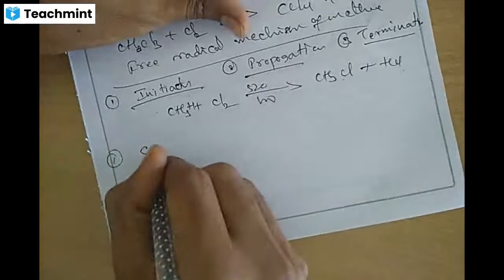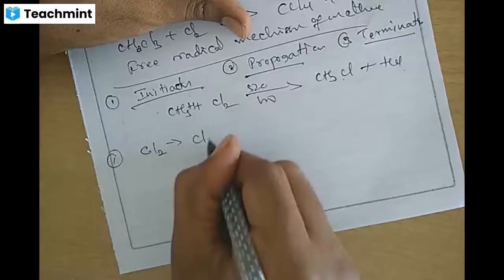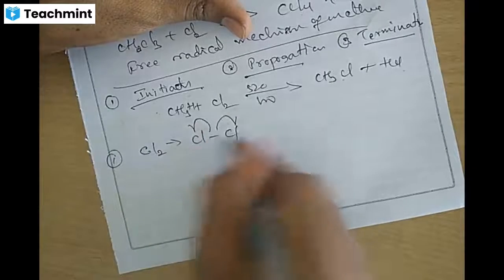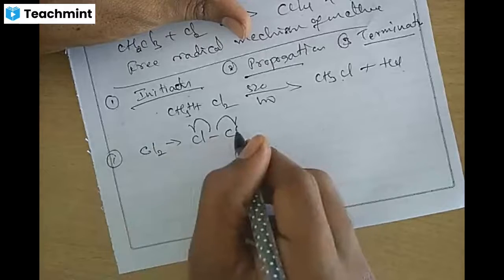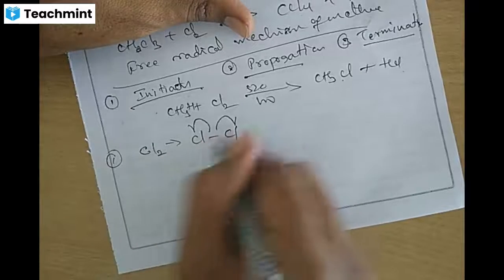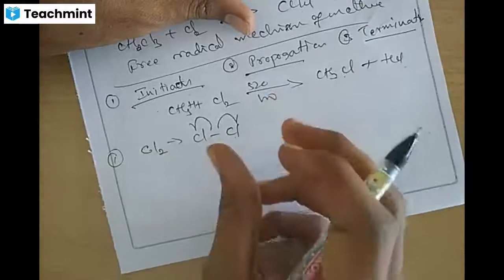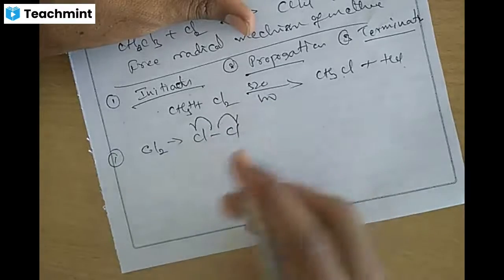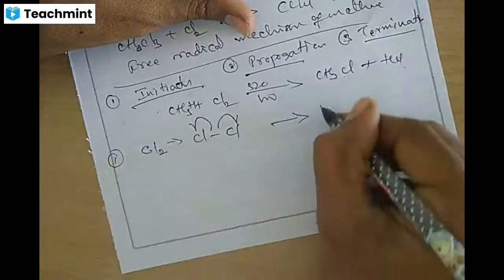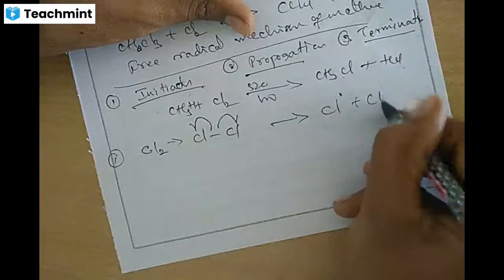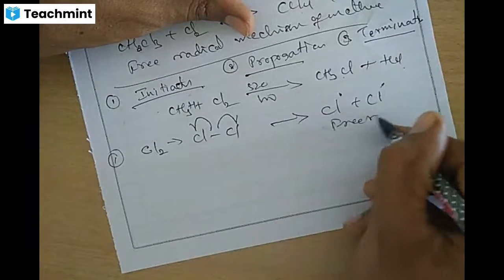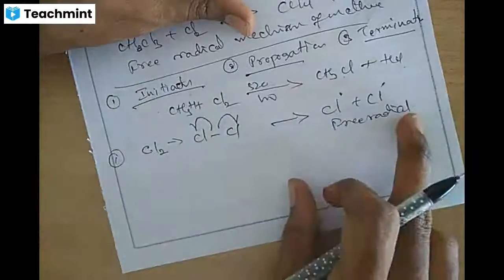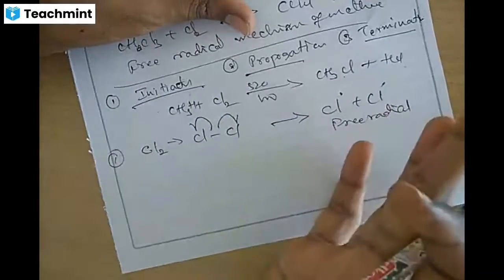Chlorine in the first step, Cl2, becomes Cl and Cl by homolytic fission, shown with a fish hook or half arrow. It dissociates equally to form Cl dot and Cl dot, free radicals. This is the chain initiation.